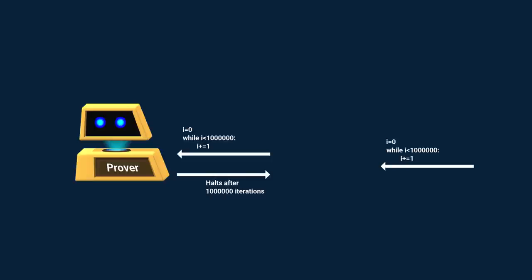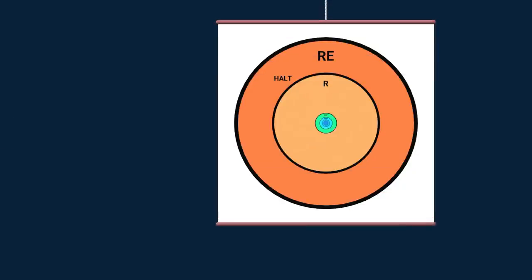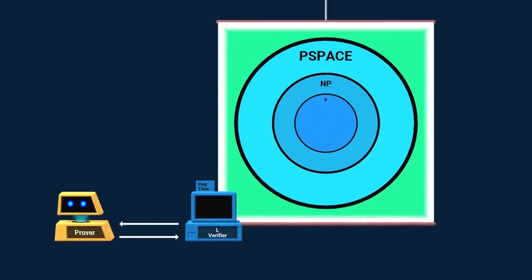Even short programs can take an arbitrarily long time to run. This we know for a fact. The halting problem is provably outside of R, far, far away from NP, the class of languages we can efficiently verify. So it looks like verifying the halting problem is way beyond our reach. But is there something we can do to get more verification power?